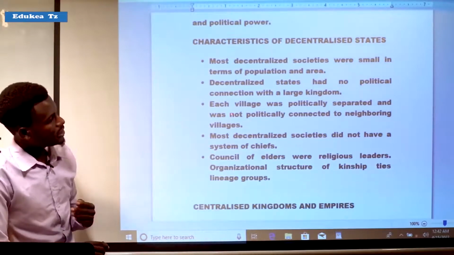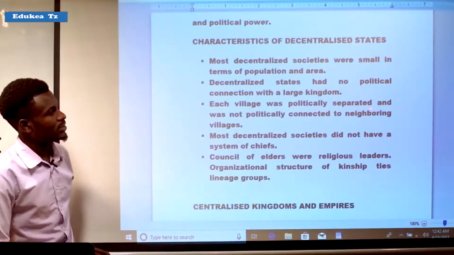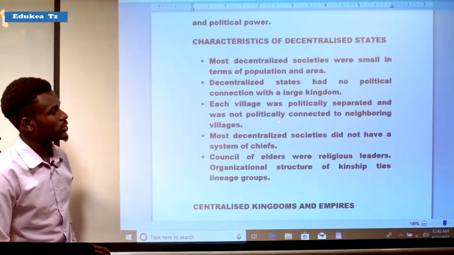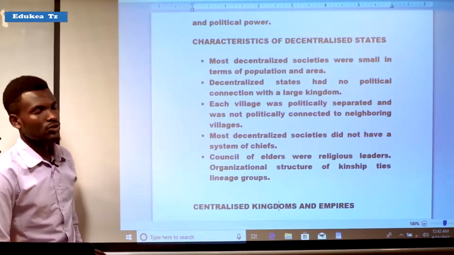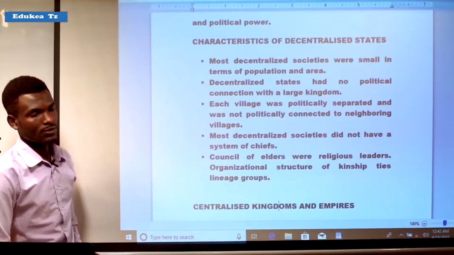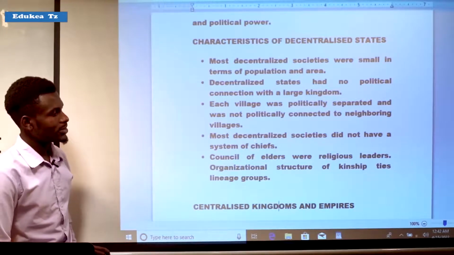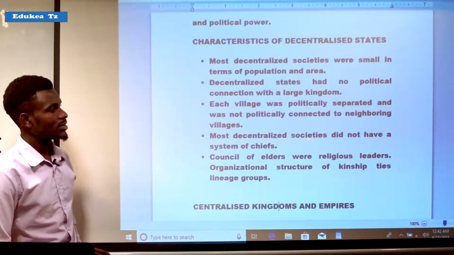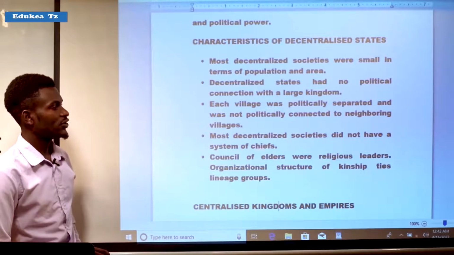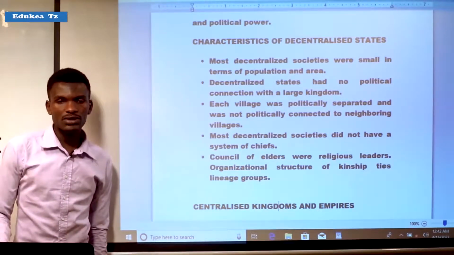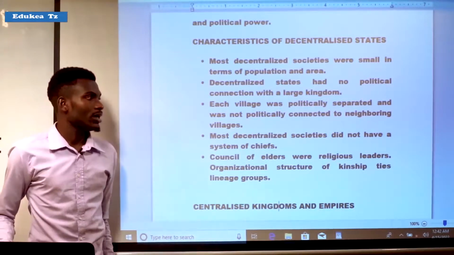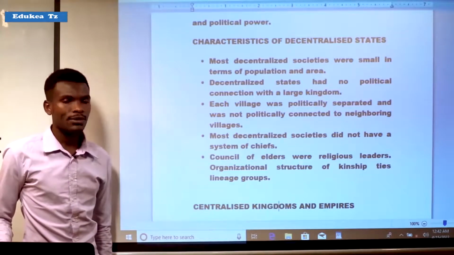Also, each village was politically separated and was not politically connected to neighboring villages. Also, most decentralized societies did not have a system of chiefs.